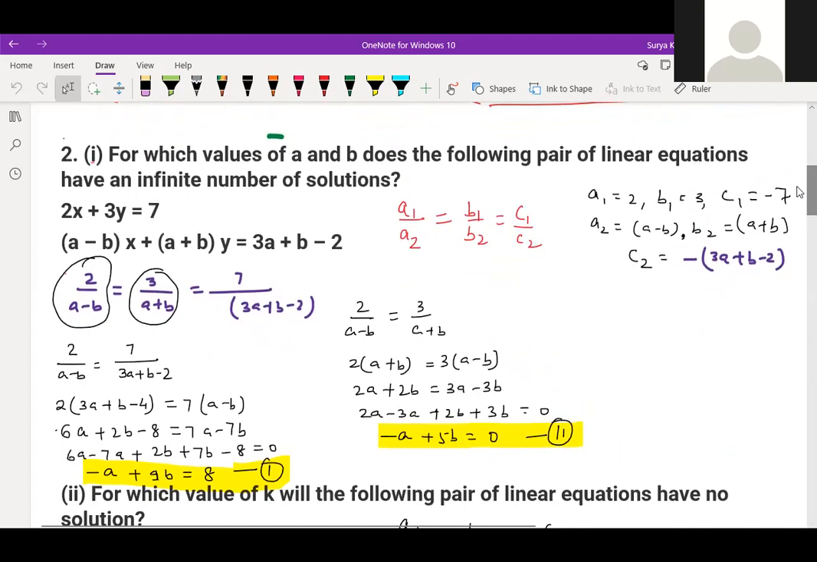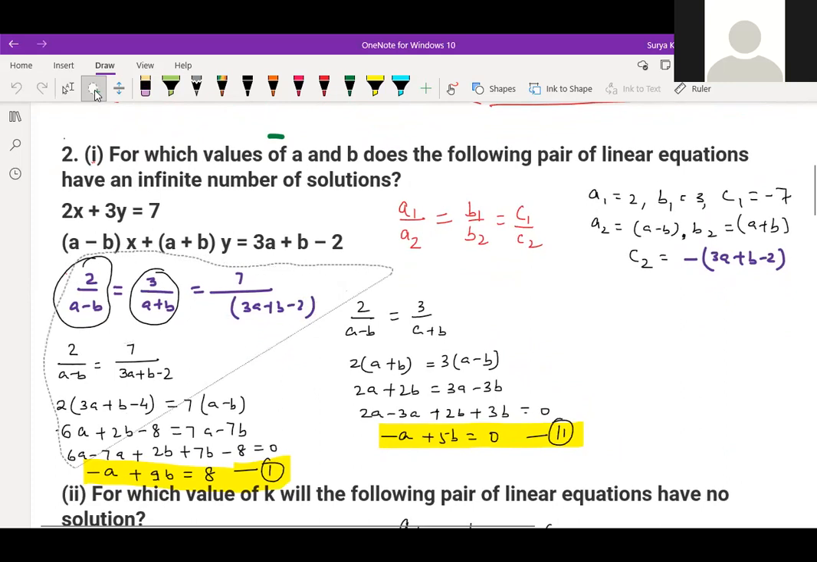All of you do the second question, children. Find the value of a and b for which the equations have infinitely many solutions. You know this already, children, right? For infinitely many solutions, what we need to do here is, I'm just erasing right now. I'll erase this whole thing and go from here.